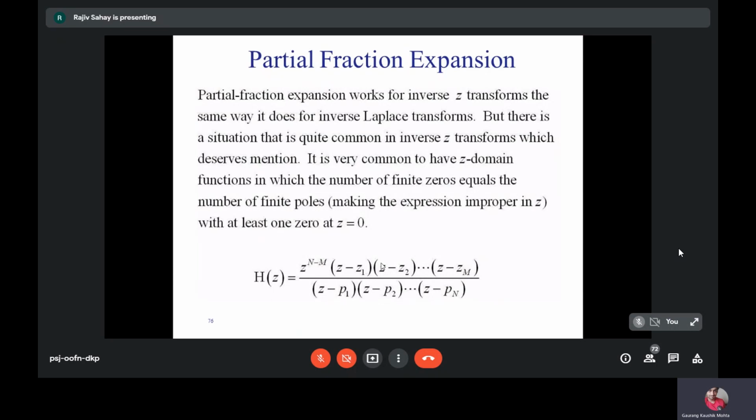That is the catch. So if it is an improper rational function, then what should we do? The solution is to divide first the numerator by the denominator and make it a proper rational function.